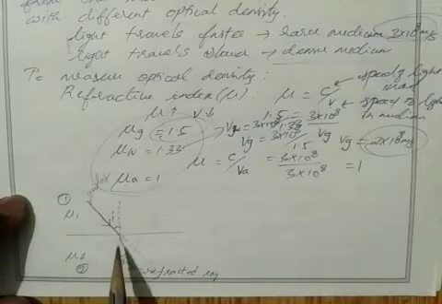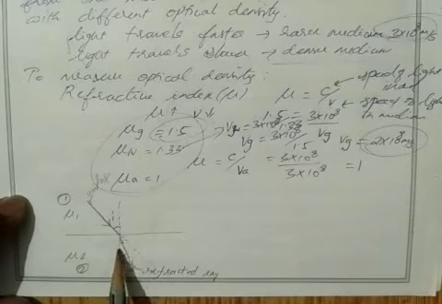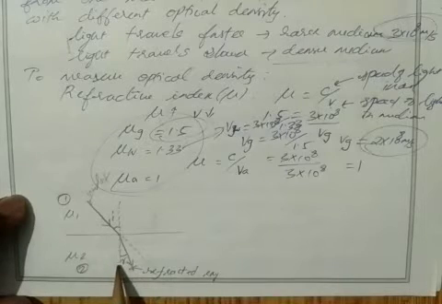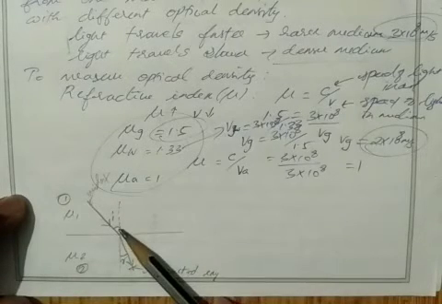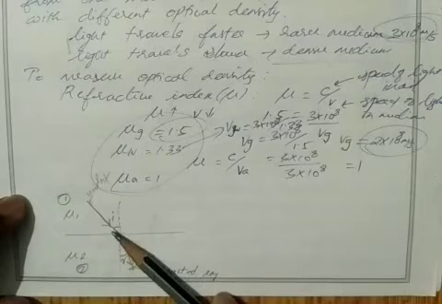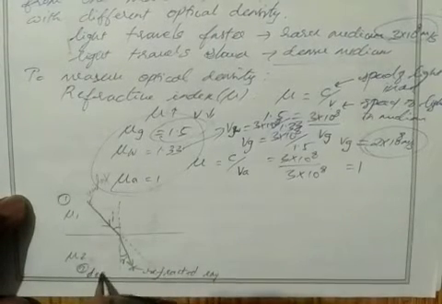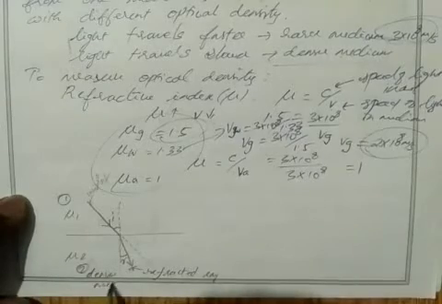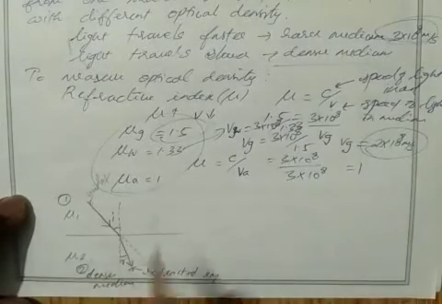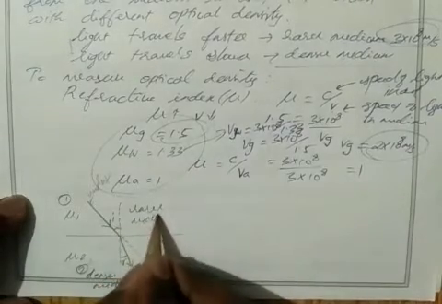So see here, light bends towards the normal. So this medium is known as the denser medium. Then the other medium, obviously, is the rarer medium. So this is air. This may be glass, water, whatever it is, whatever denser medium.